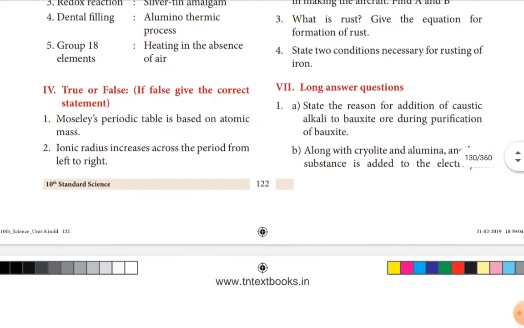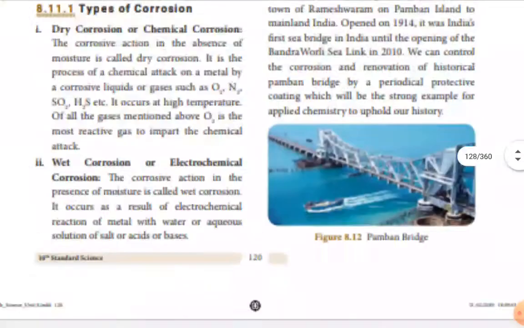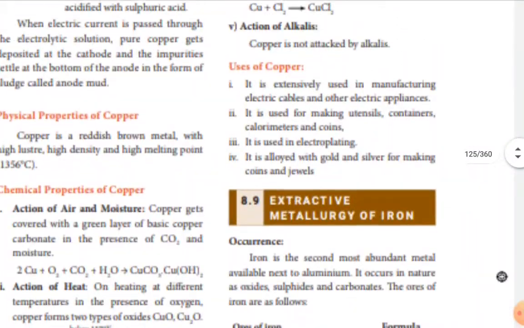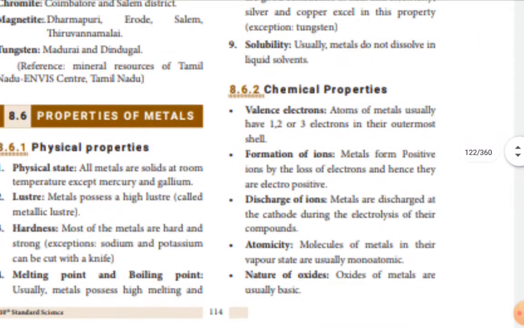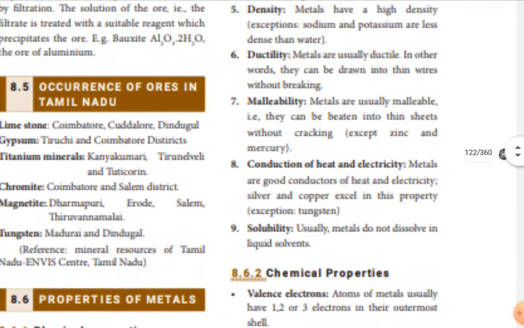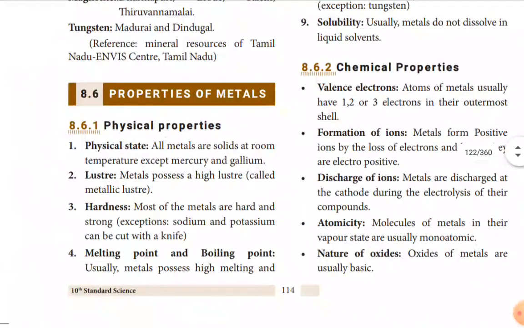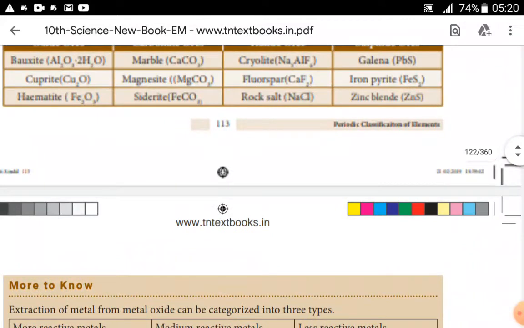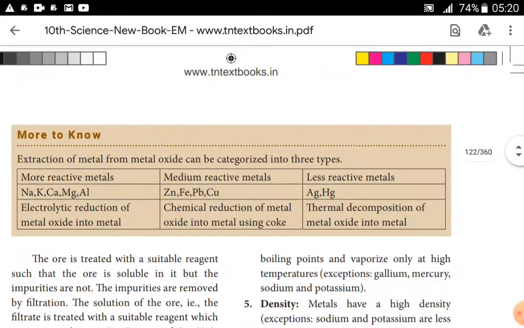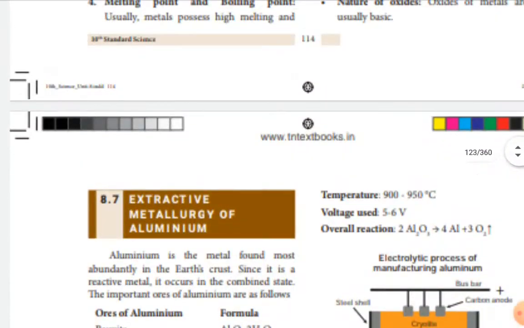So first one, state the reason for the addition of caustic alkali. Here, we move to page number 1. It is given that bauxite ore is actually insoluble in normal solvent, so it is added with the caustic alkali.